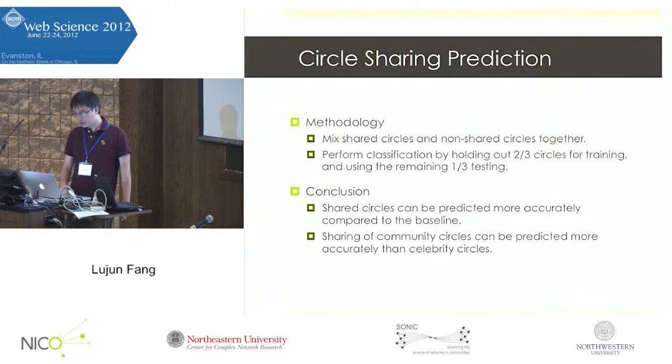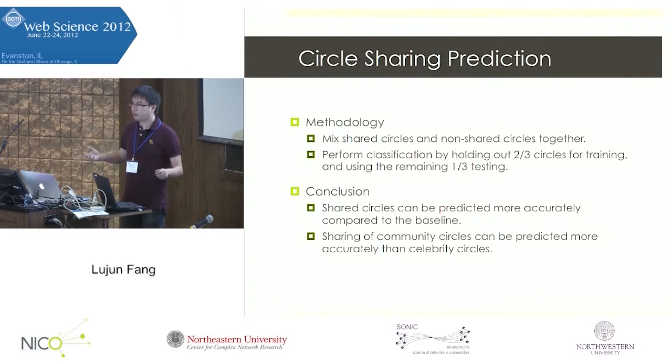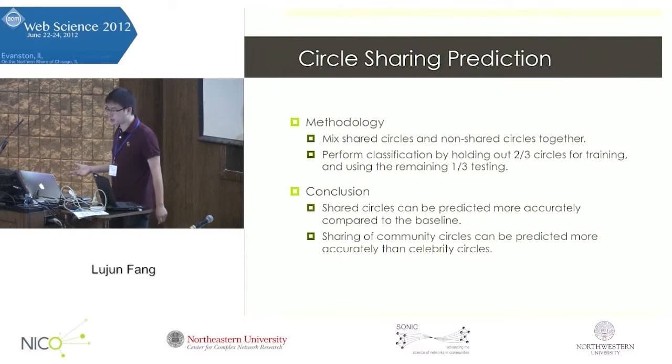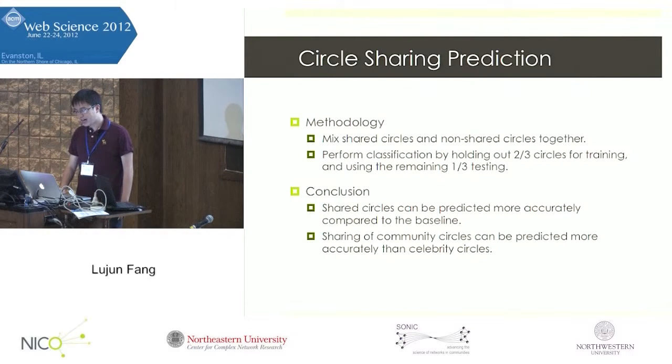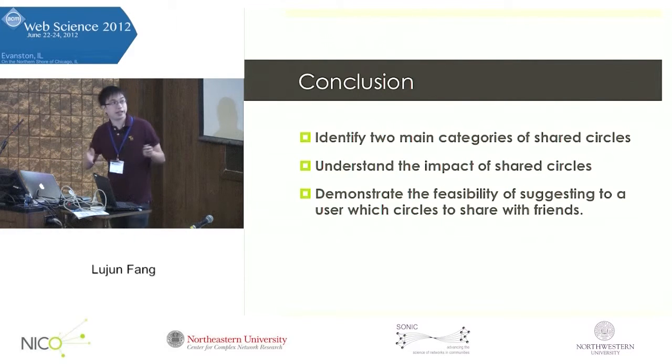So based on these four features, we can try to perform classification to see if this kind of recognition is possible. The way we do it is to mix the shared and non-shared circles together, then perform classification by holding out two thirds of circles for training and using the remaining one third for testing. What we see here is that shared circles can be predicted more accurately compared to the baseline where we make a random guess. And the sharing of complete circles can be predicted more accurately than that of elliptic circles. So this is essentially the analysis we've done.